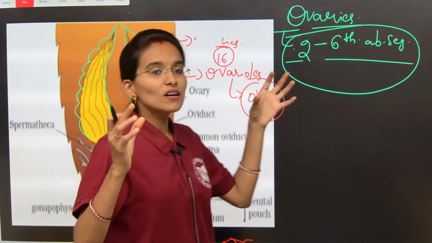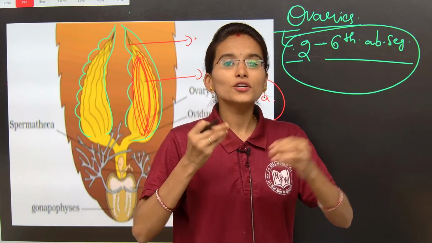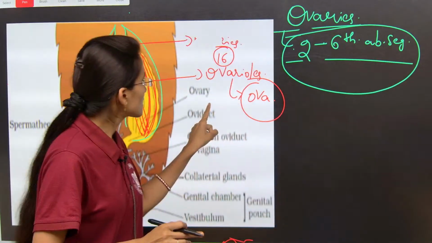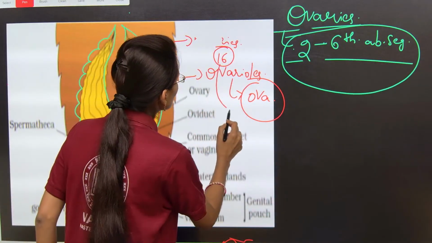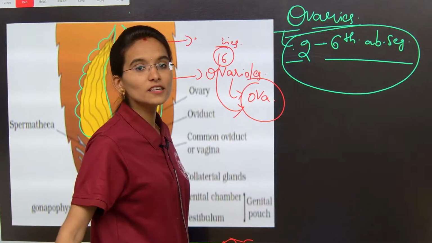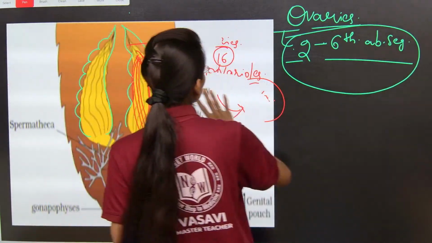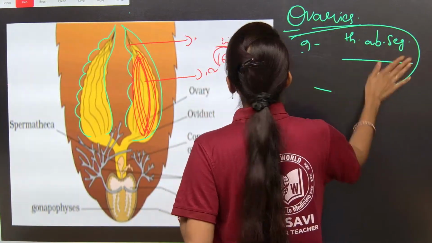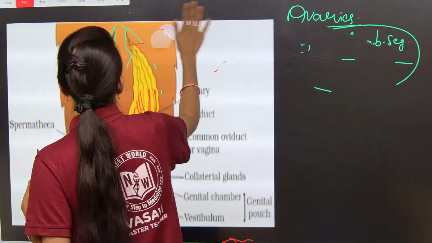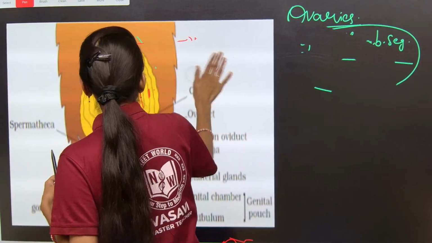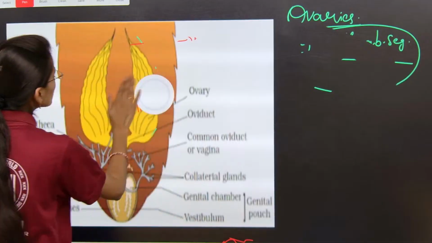Like this both the ovaries will produce approximately 16 ova. Clear, my dear students? So, clear with the ovaries?